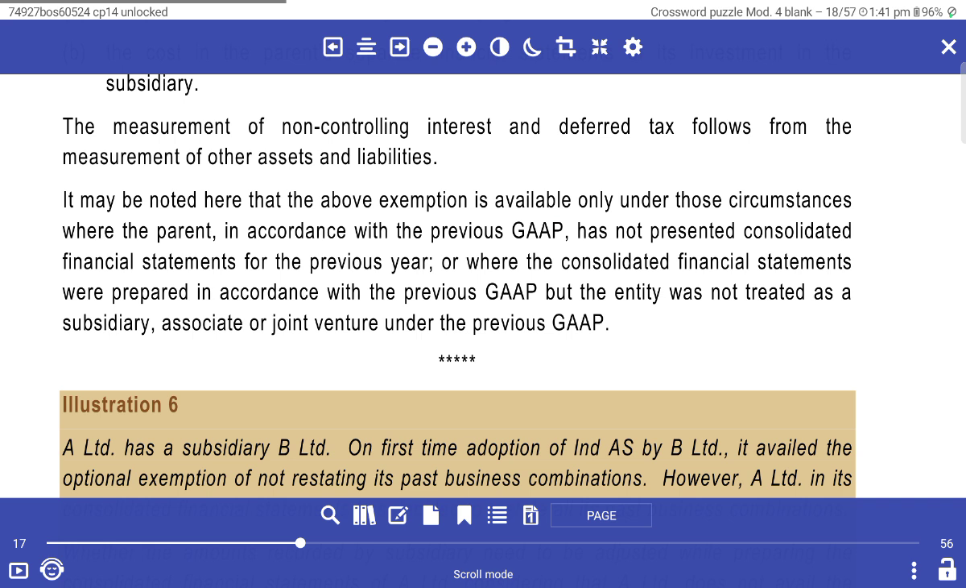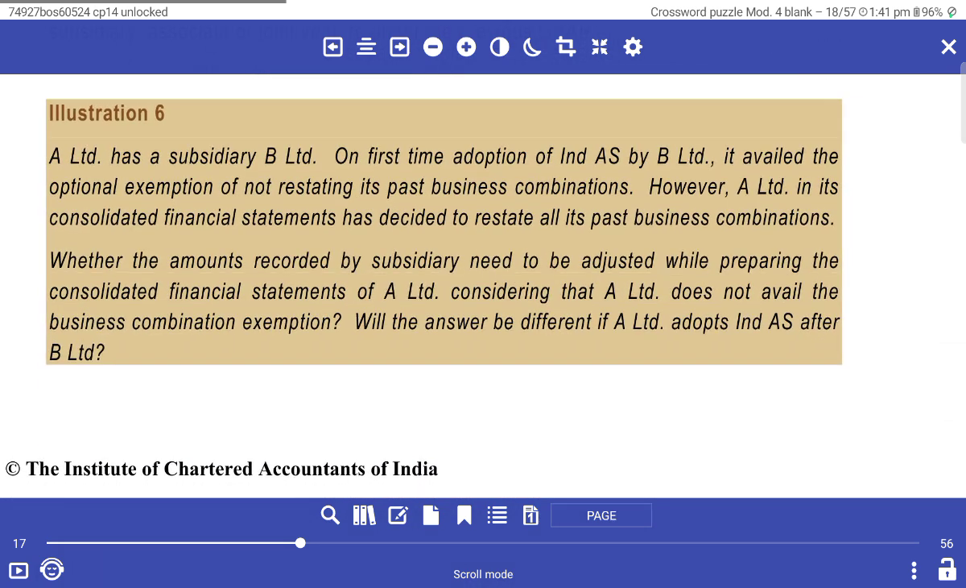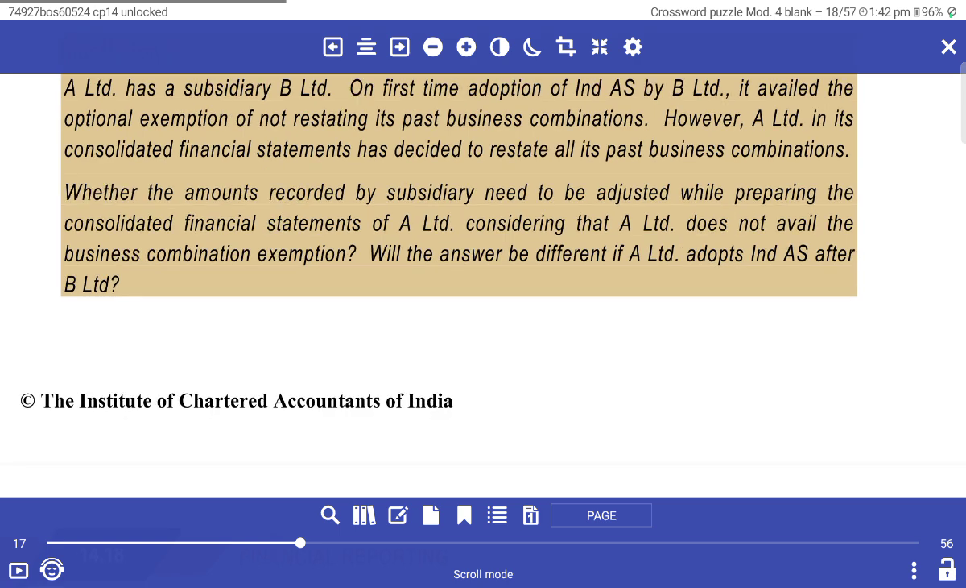There may be a consolidated financial statement prepared according to previous GAAP, but the entity has not treated the investee as a subsidiary, associate or joint venture under previous GAAP. Illustration: A Limited is the parent of B Limited, which is a first-time adopter of Ind AS. B Limited has availed the exemption of not restating past business combinations. However, A Limited in its consolidated financial statements has decided to restate all past business combinations where amounts recorded in subsidiaries need to be adjusted. A Limited does not avail the business combination exemption. What will be the difference for A Limited in adopting Ind AS after B Limited?